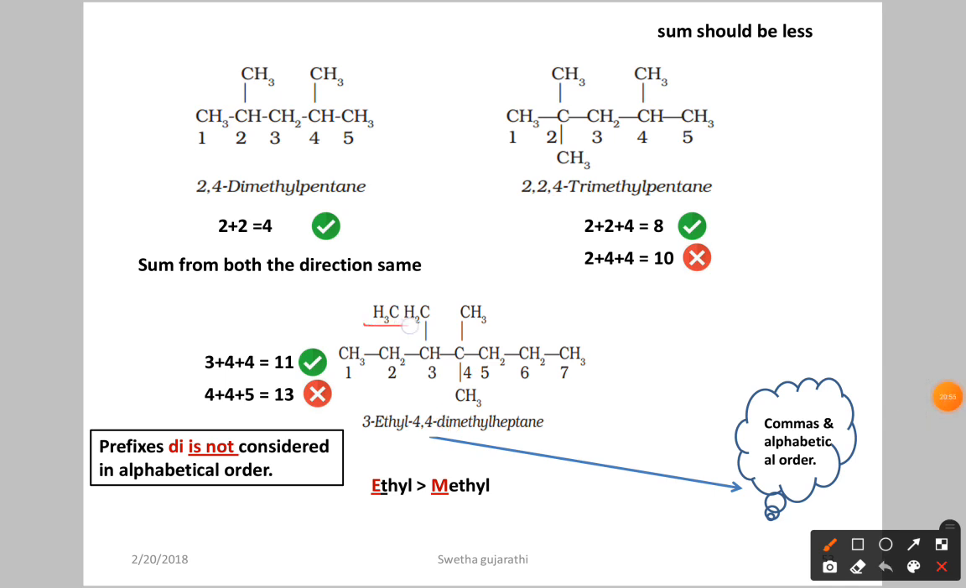For this you can find the longest carbon chain like this also. Okay, here you can see, again numbering 1 2 3 4 5 6 7. Second, again you are going to get the ethyl group at the third position, and at the fourth position 2 methyl groups. So the naming is the same.